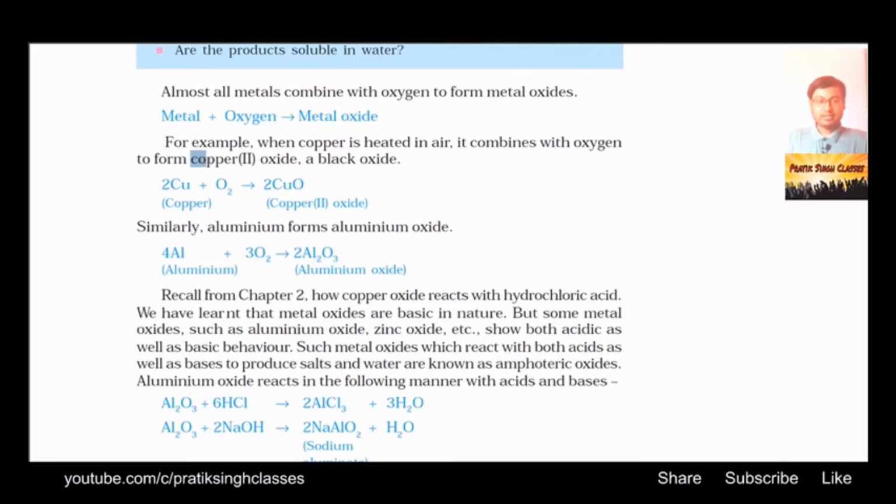Again here, as you can see in the highlighted region, copper II is given with II in Roman numerals. Sometimes you will see copper III in later chapters. Copper is available in nature in two forms, which are cuprous and cupric. About those things you will study in higher standards. That is not relevant now, but you have to know that copper is present in two ways, cuprous and cupric.